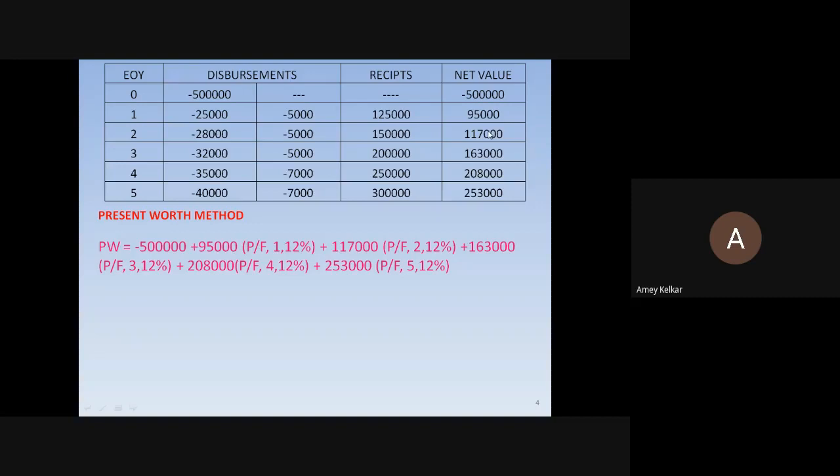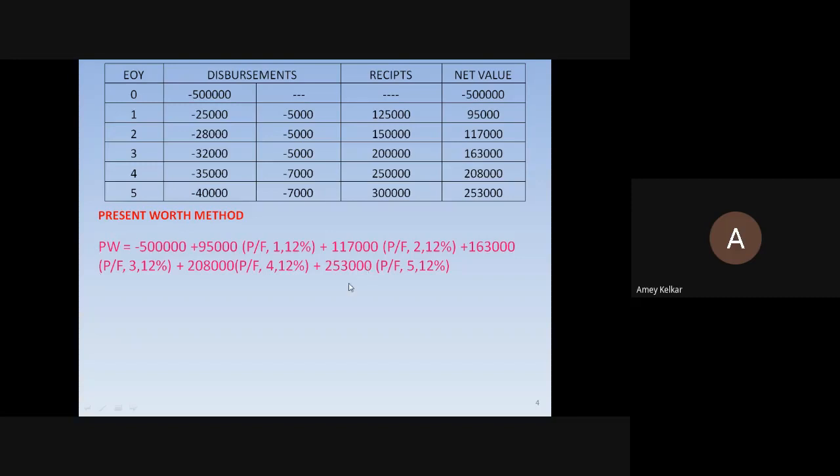Similarly, take the next net value, 1,17,000. For that, n becomes 2 because it is at the end of the second year. i remains 12 as it is. Similarly, for the third value, 1,63,000, n becomes 3 because it is the end of the third year. i remains the same. So similarly for the fourth and fifth.